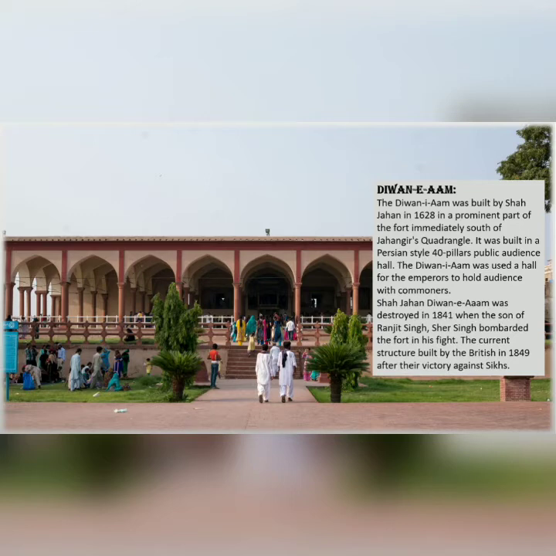Shah Jahan's Diwan-e-Am was destroyed in 1841 when Sher Singh, the son of Ranjit Singh, bombarded the fort in his fight. The current structure was built by the British in 1849 after their victory against the Sikhs.